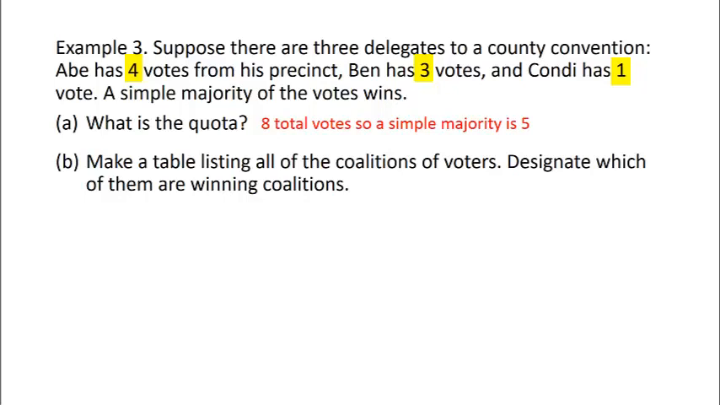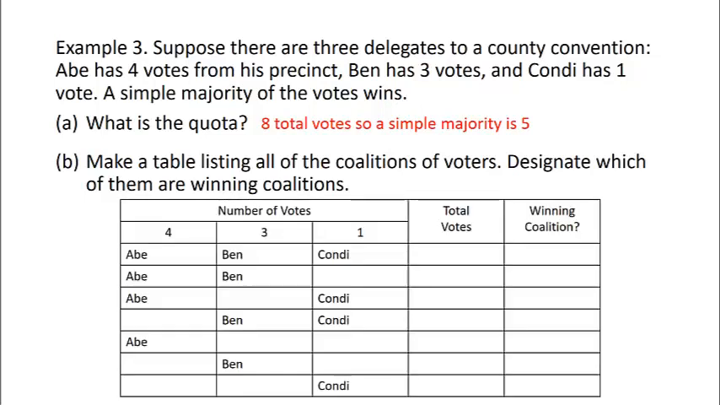Abe's 4, Ben's 3, and Condi's 1. Since there are 8 total votes available, a simple majority would be 5. You take the total number, cut it in half, and then get a little bit more. So a little more than half of 8 would be 5. Let's make a table listing all of the coalitions of voters and designate which of them are winning coalitions.